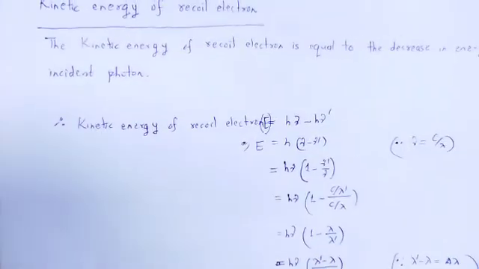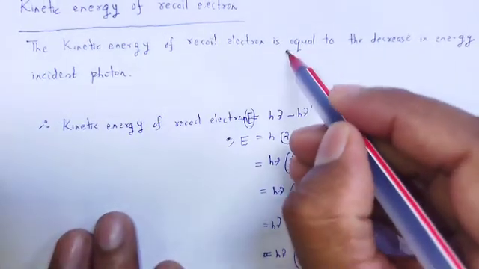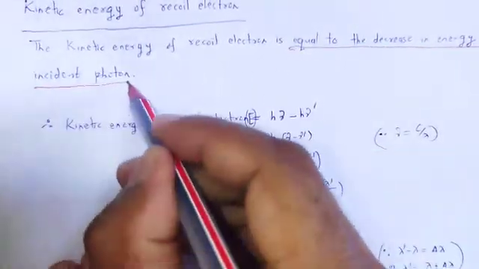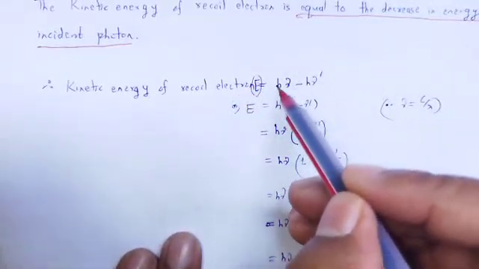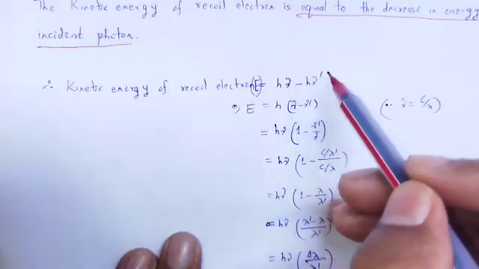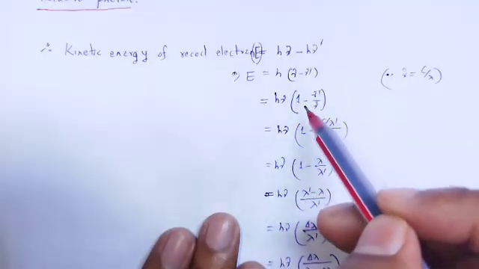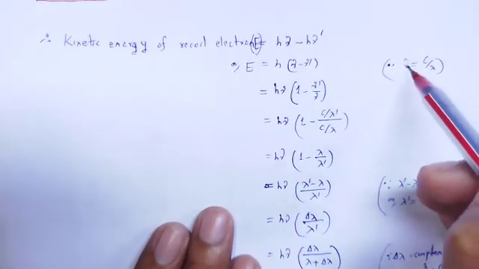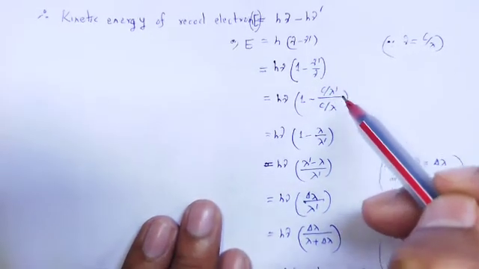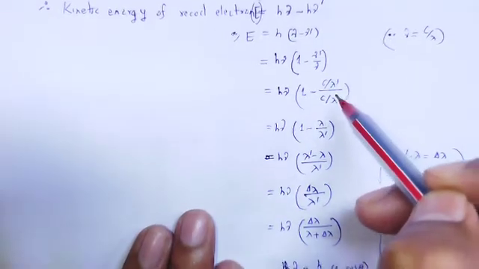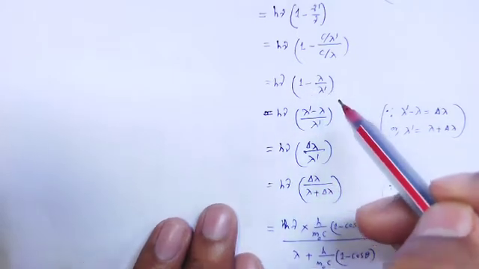So the kinetic energy of the recoil electron is equal to the decrease in energy of the incident photon. So the kinetic energy of the recoil electron is equal to the incident energy h nu minus the scattered photon energy h nu dash. Taking h nu as common, 1 minus nu dash by nu. Using the relation nu is equal to c by lambda, in place of nu we substitute c by lambda. So c by lambda dash divided by c by lambda. Here c cancels out, and in the bracket term it will be 1 minus lambda by lambda dash.